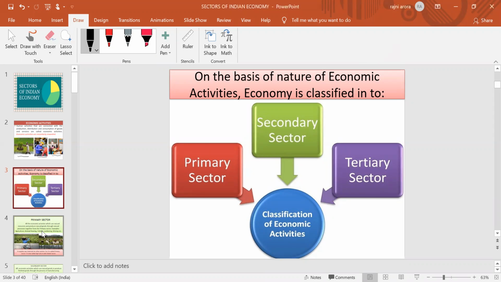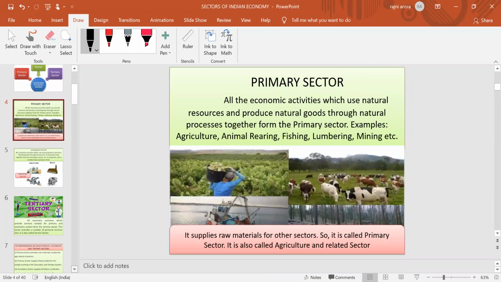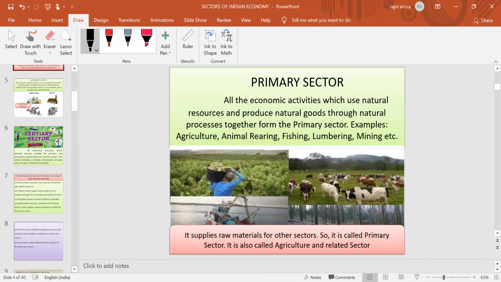Primary sector. What do you mean by the primary sector? All the economic activities which are mainly related to the natural resources, directly from the natural resources, as well as those whose products are formed through a natural process. So all the activities which use natural resources, as well as those which produce natural goods from natural processes, collectively will be known as the primary sector.